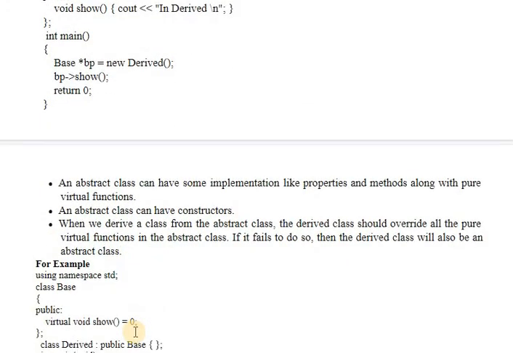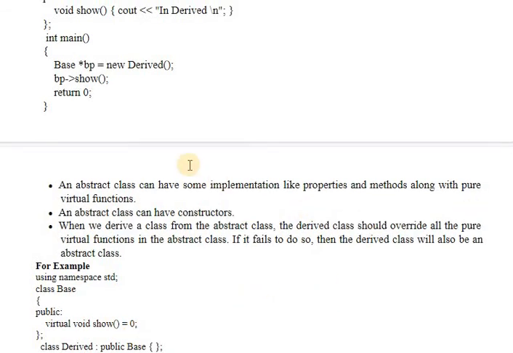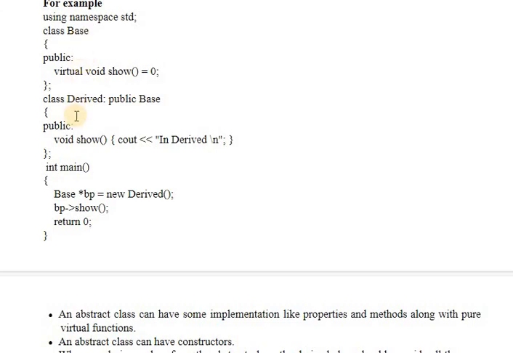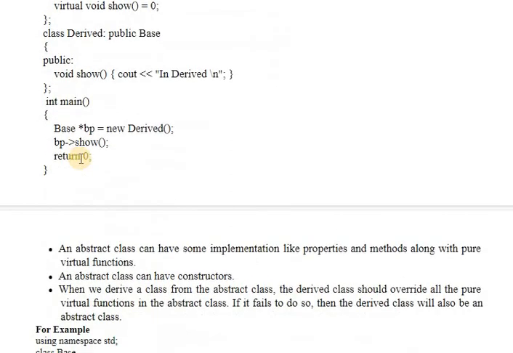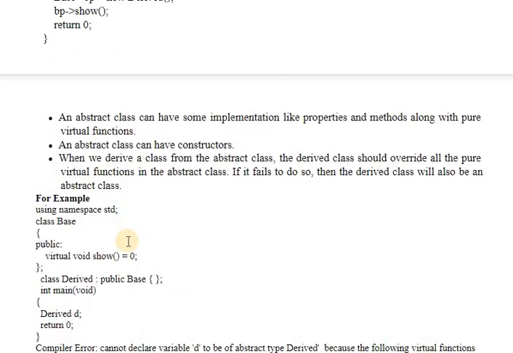An abstract class can have some implementations, like properties and methods, along with the pure virtual function, as we saw here. It can have its own member functions also in the above example. It can have other data members also. And an abstract class can have constructors too. When we derive a class from the abstract class, the derived class should override all the pure virtual functions in the abstract class. And if it fails to do so, then the derived class will also become an abstract class. We have already discussed this.